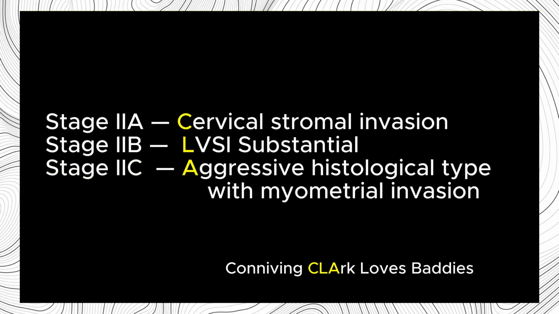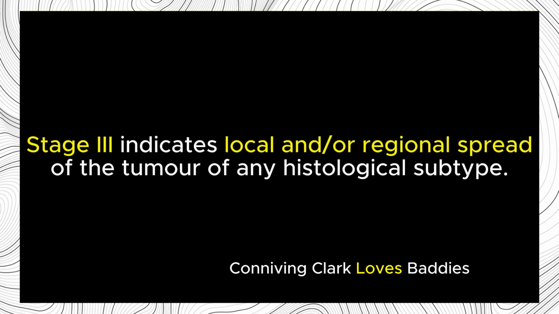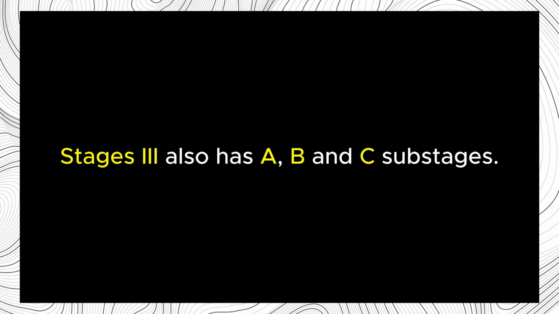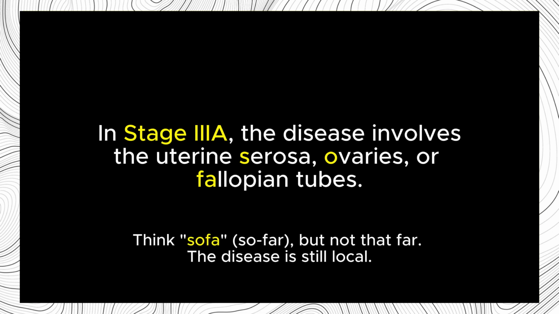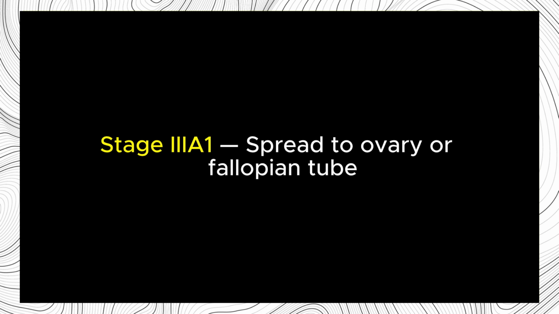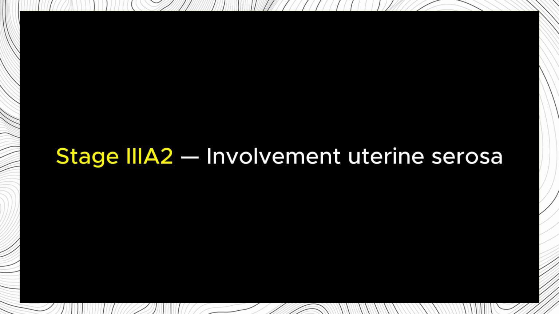Clark in Conniving Clark Loves Baddies helps you remember stage 2 disease. Stage 3 indicates local and/or regional spread of the tumor of any histologic subtype. Loves for local or regional spread. Again, remember, all stages have A, B, and C substages. In stage 3A, the disease involves the uterine serosa, ovaries, or fallopian tubes. Think sofa, but not that far. The disease is still local. In stage 3A1, there's spread to ovary or fallopian tube. In stage 3A2, there's involvement of the uterine serosa.